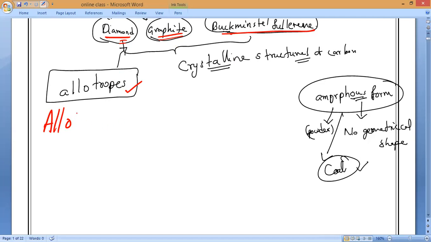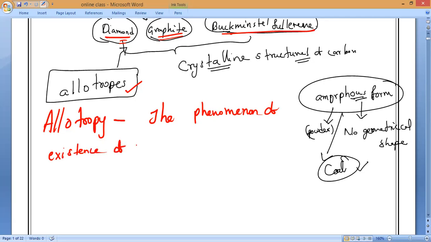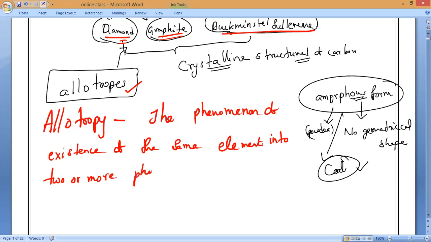Now write the definition of allotropy. Allotropy: the phenomenon of existence of the same element in two or more physical forms is called allotropy.